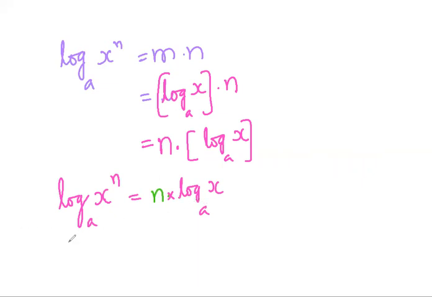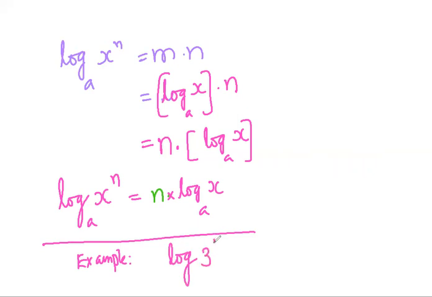By using this, we can write some numbers which are in the exponential form. Here is an example. Logarithm of 3 to the power of 5 base 3.